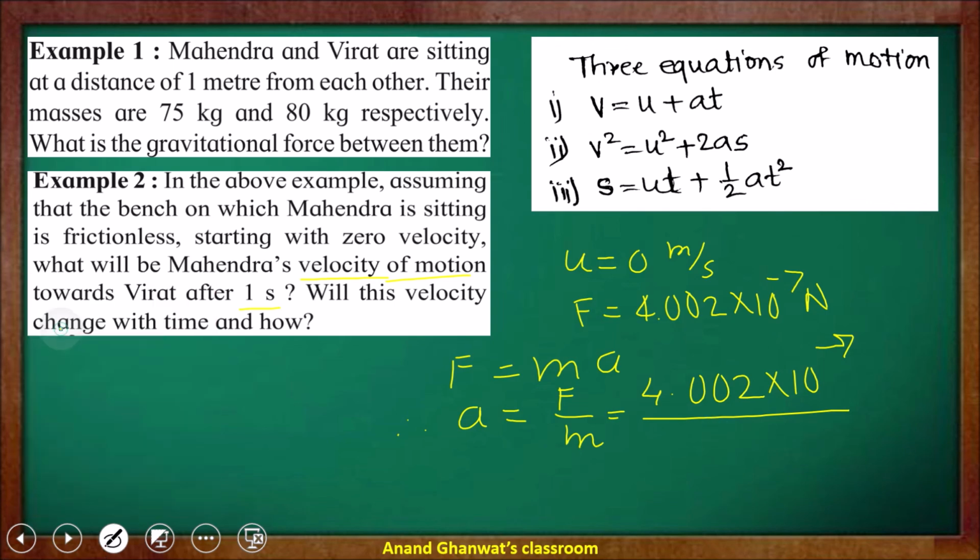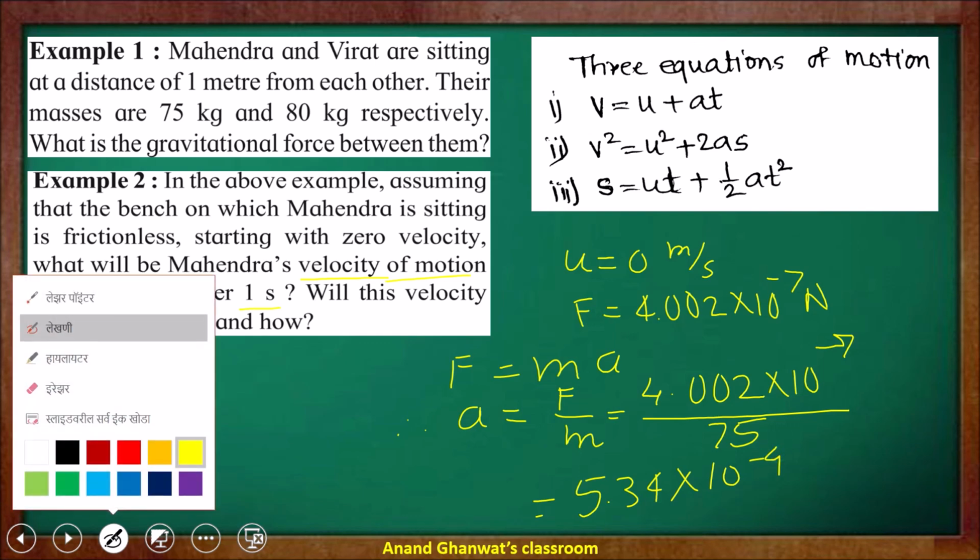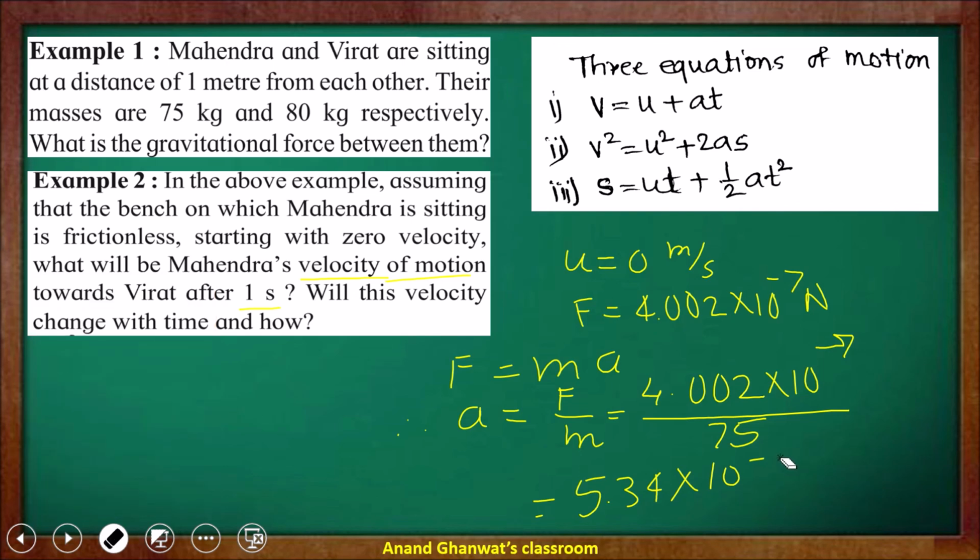After calculating, it will be 5.34 into 10 raised to negative 9 meter per second square.